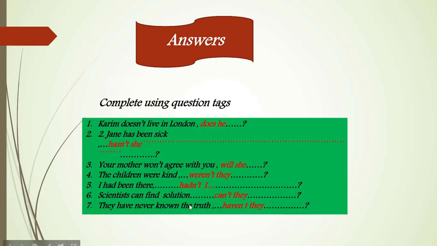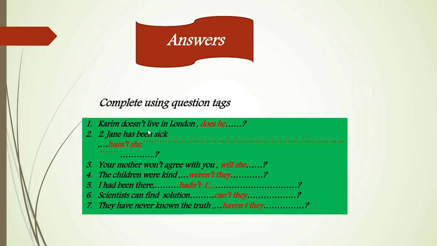Now the answers to this exercise. I hope that you will answer this exercise. Complete using question tags. One: Karim doesn't live in London, does he? Why do we write does he? Because in the first part of the sentence we have doesn't live, which is negative, so the question tag will be positive.